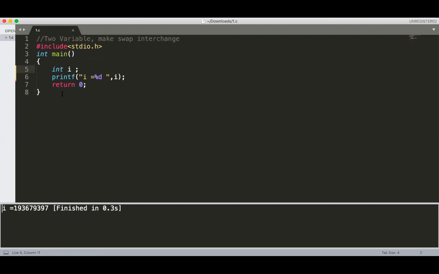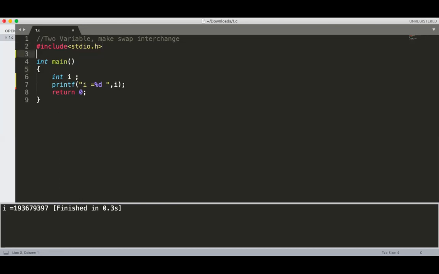Why? Because I gets stored in your stack memory, and your stack memory is read-write memory. I will explain all these things: what is a local variable, what is a global variable, what is a static variable. There is one separate chapter for it. But right now, just remember that if you do not initialize the variable inside the function, that variable has a garbage value.